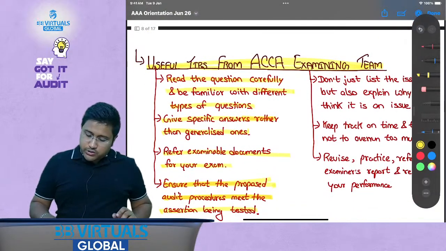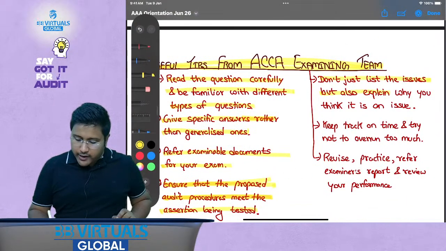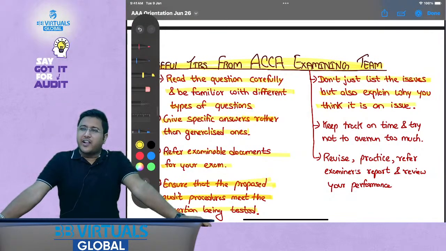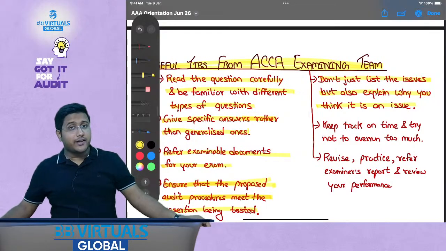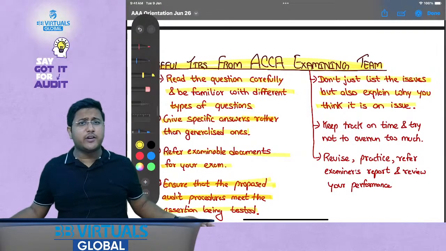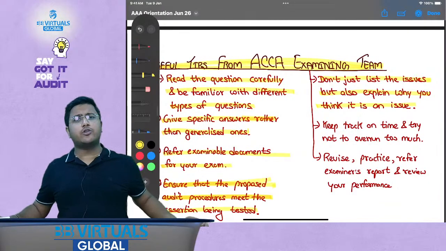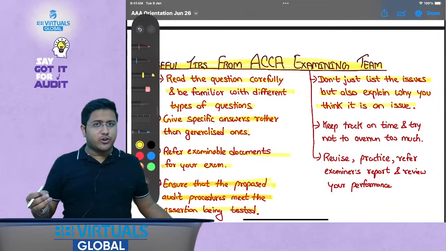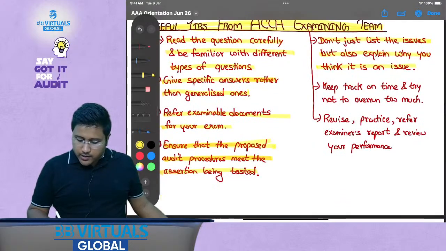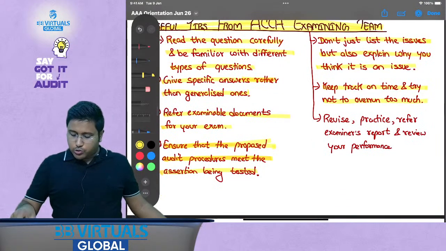Then don't just list the issues but also explain why you think it is an issue. Some students write, finance director should not have taken this decision. Why, my dear friend? Why do you think that is not a right judgment? You have to explain it. Why is it not an appropriate judgment? What could be an alternative judgment? You will have to explain it. Keep track of time and try not to overrun too much.